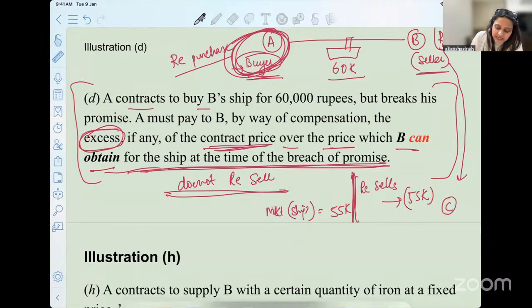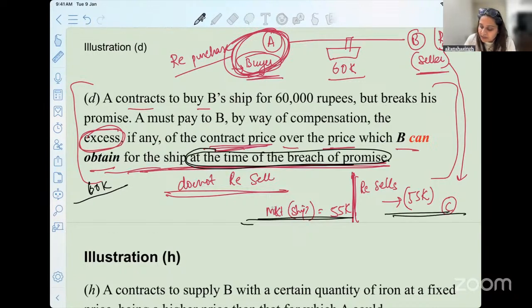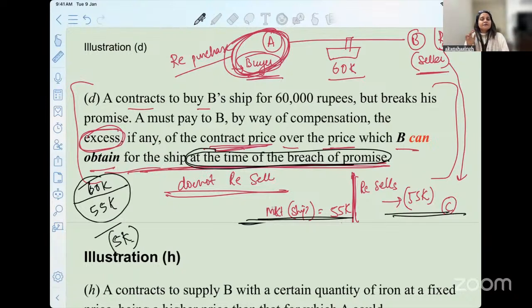What was the contract price? 60,000. And over the price which B can obtain for the ship at the time of breach. So what is the market value at the time of breach, or what is the value that B can actually obtain for selling the ship? That is 55,000. So how much compensation is he expected to get? That is 5,000.